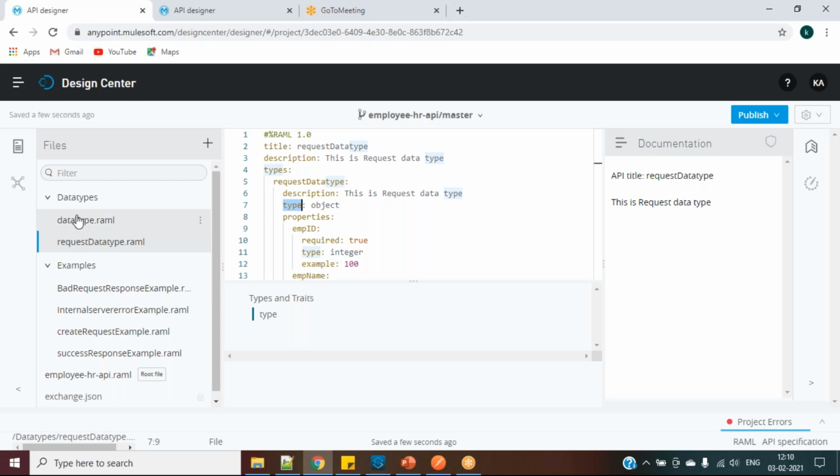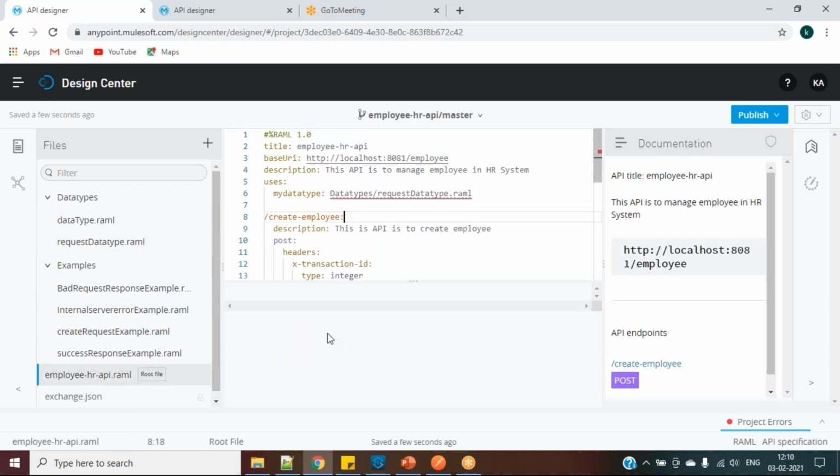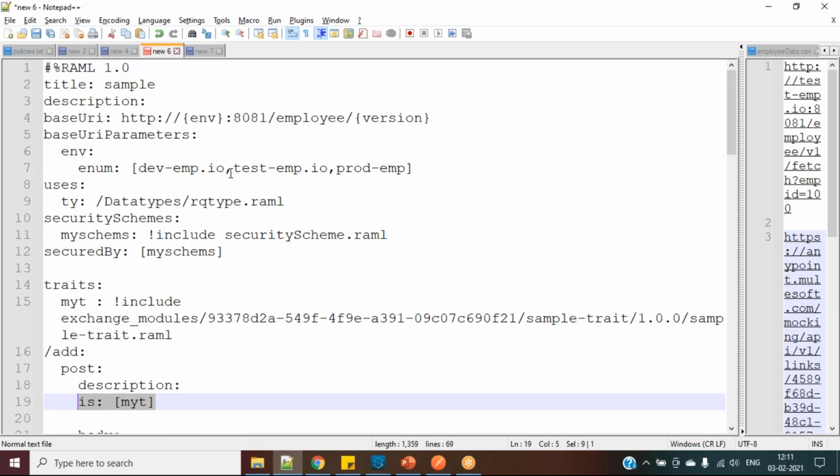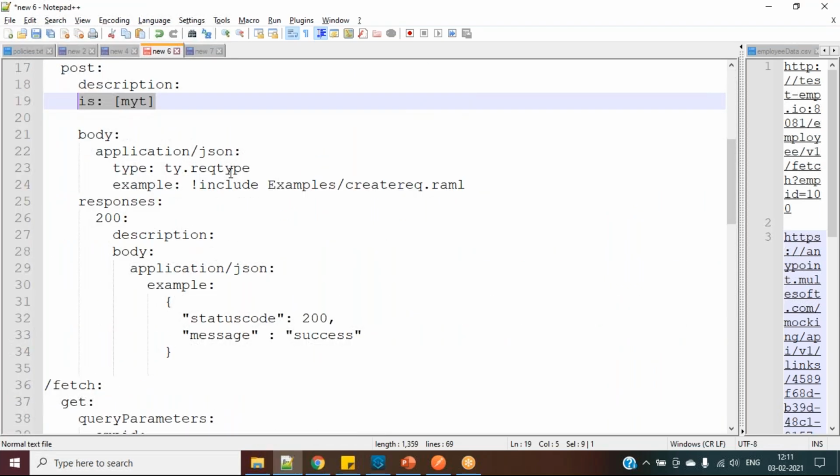This properties. So I have given in the same way here, but it is working here and it is not working here.